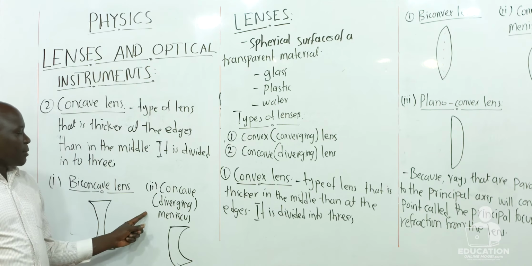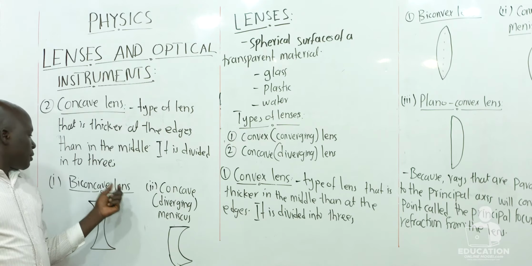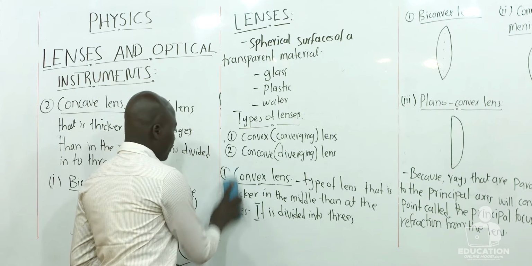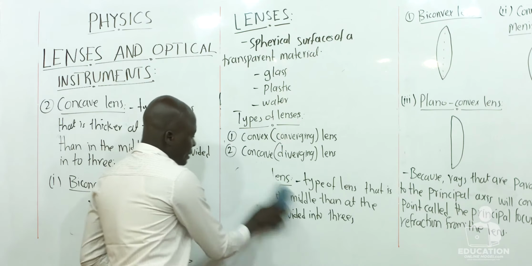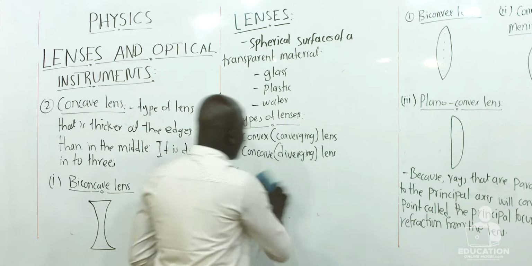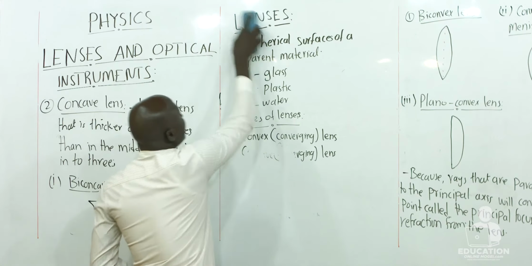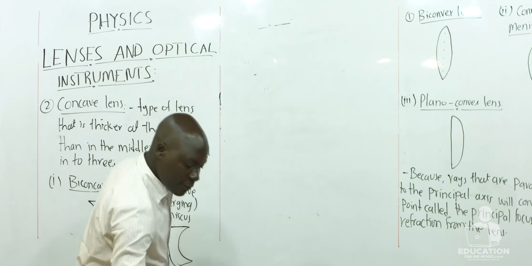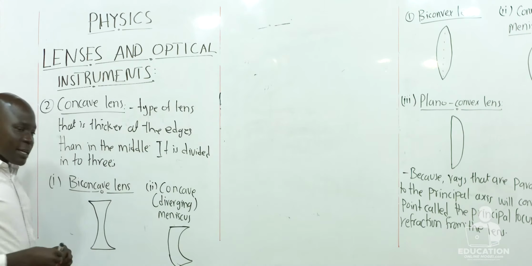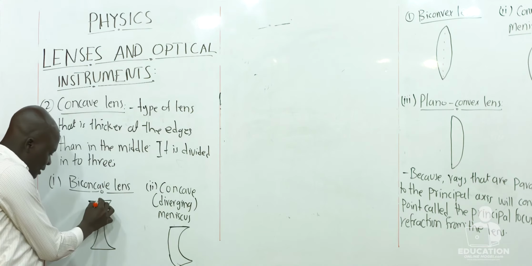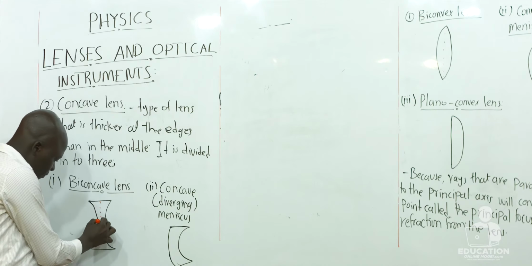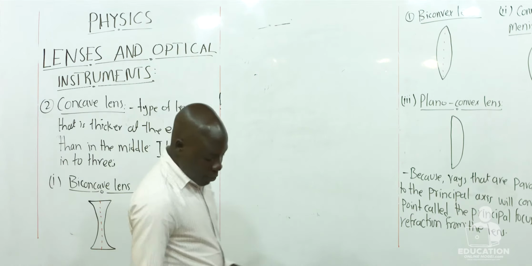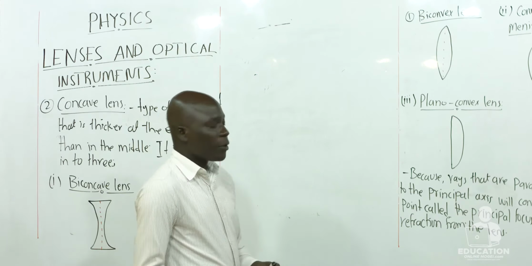Then the third division of the concave lens is called the plano concave lens. And plano concave lens is also half of the biconcave lens. Now, if this is the biconcave lens, if we divide this biconcave lens into two, then half of it forms what we call the plano concave lens.